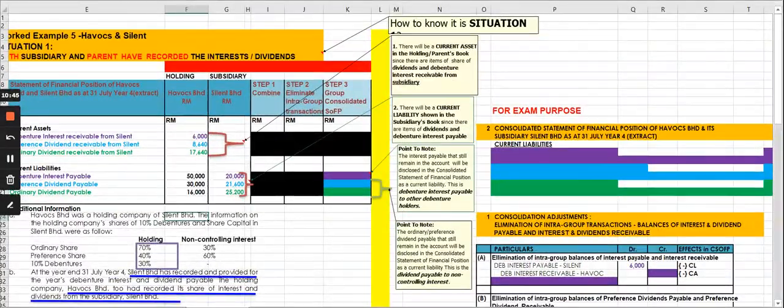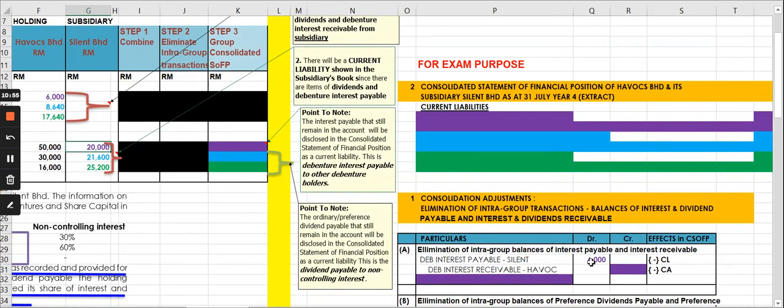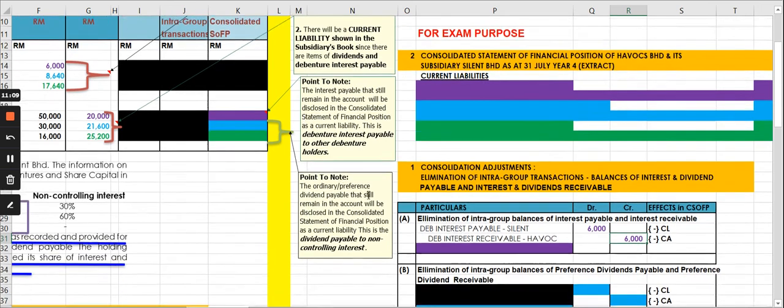So here you have a total, as I show here. Just zoom in a little bit. Yes. You have a total of 20,000 debenture interest, but 6,000 relates to group members. So that 6,000 must be eliminated against the 20,000 that you have here. And if you are not given this correctly, maybe the record was not properly made, you can also check.